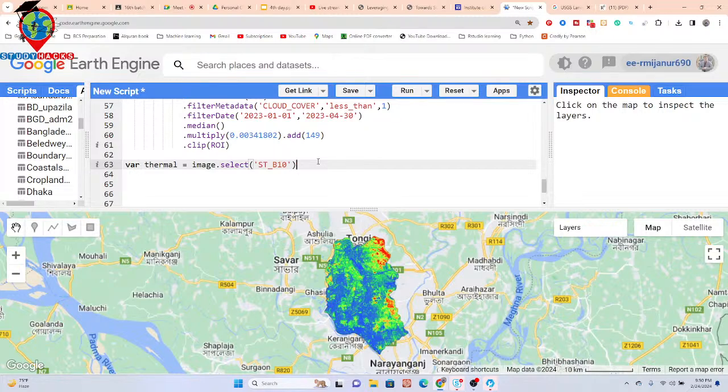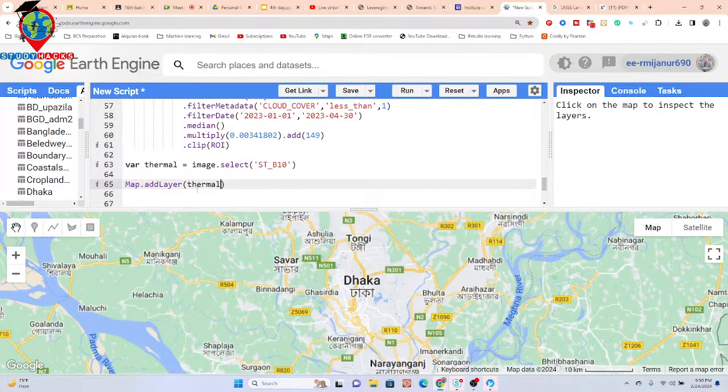Okay. So now if you want, you can simply show the layer. Suppose Map.addLayer. We just add the thermal band, mainly brightness temperature. So click to run.